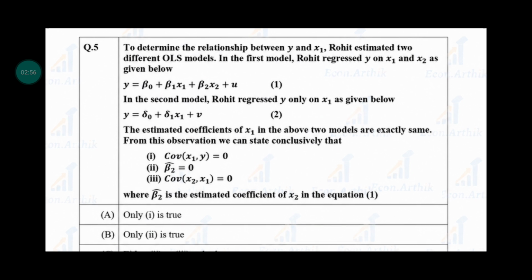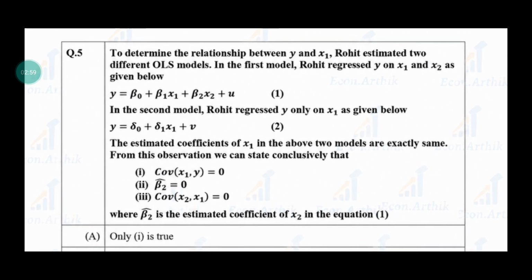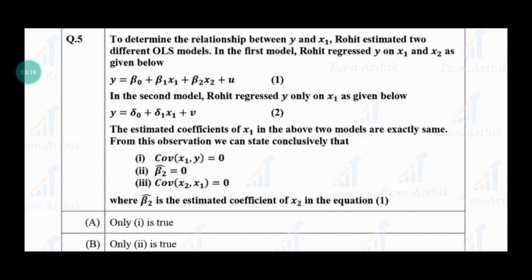To determine the relationship between y and x1, Rohit estimated two different OLS models. In the first model, Rohit regressed y on x1 and x2 as given below. So y is equal to beta naught plus beta 1 into x1 plus beta 2 x2 plus u. In the second model, Rohit regressed y on x1 as given below. y is equal to delta naught plus delta 1 x1 plus v, where v is the error term, so the estimated coefficient of x1 in the above two models are exactly the same.